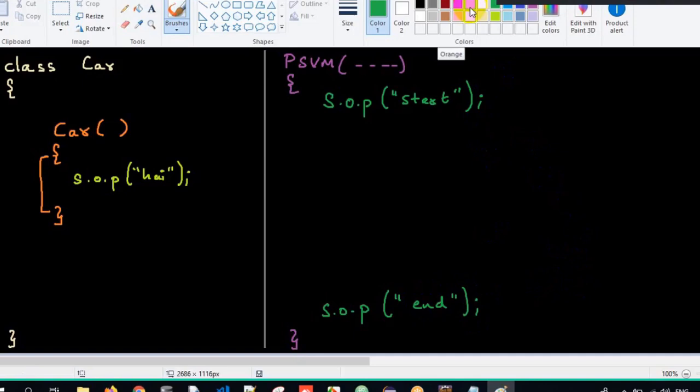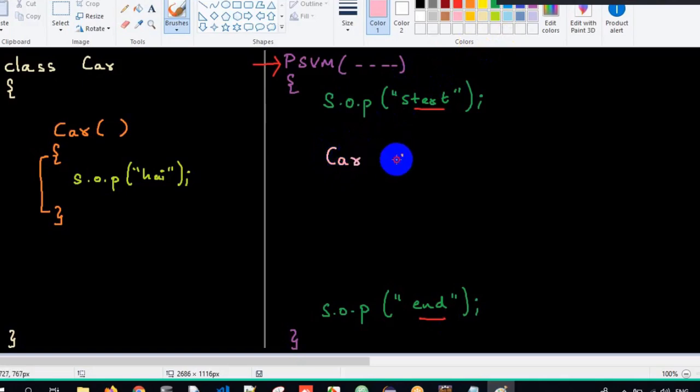Perfect. Now here, what will be my output as of now? Sir, the execution always starts from the main method. Start will get executed, end will get executed. That's it. But now, when will the constructor get executed here? The constructor will always get executed at the time of object creation. So whenever I create an object, simultaneously the constructor will also get executed. So how do I create an object?